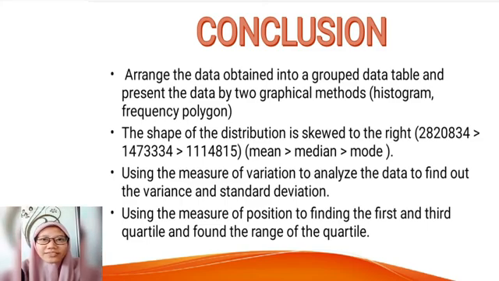The measure of central tendency helps simplify the comparison of the number of daily active users of the leading social media platforms in the Netherlands from 2016 to 2020. Second, we used the measure of variation to find the variance and standard deviation. Third, we used the measure of position to find the first and third quartile, and we also found the range of quartiles.